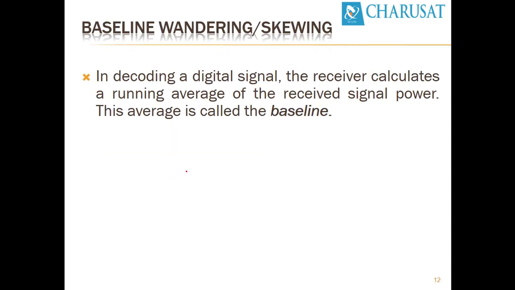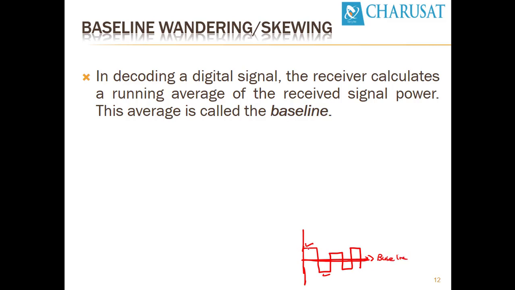Baseline wandering is the first problem. It is also known as baseline skewing. What happens when we transmit any data? How can we say this is positive and this is negative? We can say so because of this reference line, which is known as the baseline.